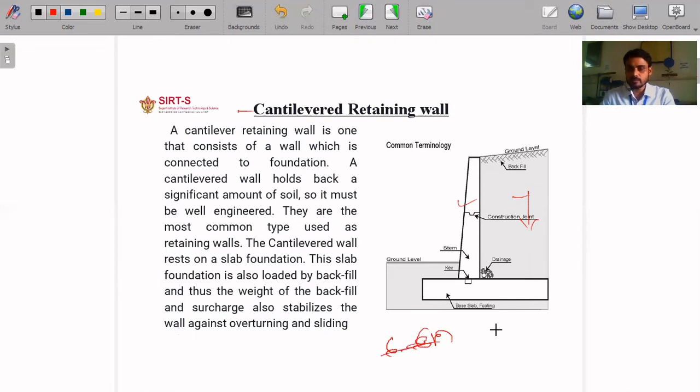If we have to construct a retaining wall to retain soil of height 6 to 8 meters, at that time we can use a cantilever retaining wall, right? So that is the range of the cantilever retaining wall.